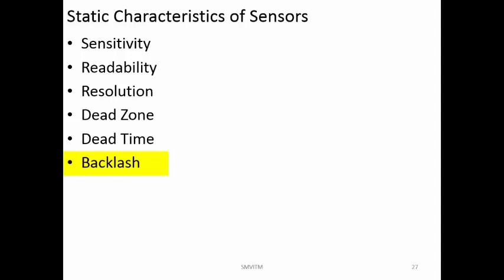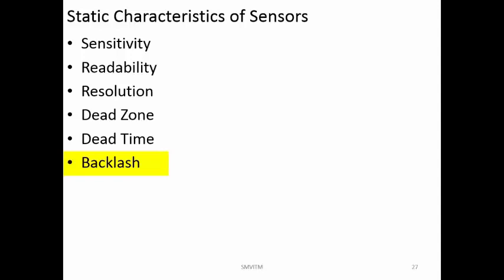This is there in mechanical devices. There is an equivalent in electronic devices also. You give input in one direction, and if the direction of the input is changed, you will not have the exact change in the output value, because there is something called electronic backlash. Some absorption of current and voltage happens, because of which the output does not change direction instantaneously. After some time it will change, but not instantaneously. Some amount of energy or signal is lost in that process. This is also called backlash.